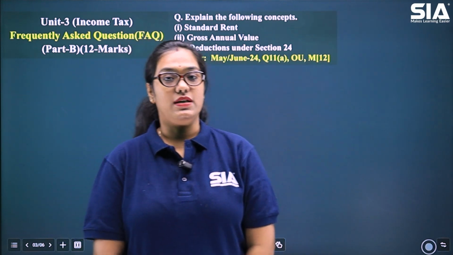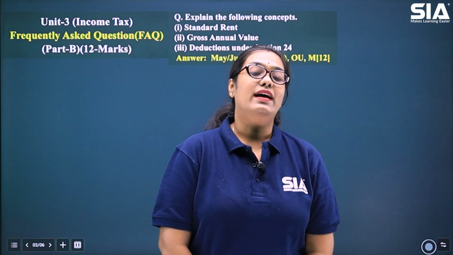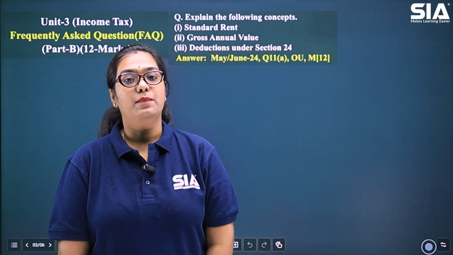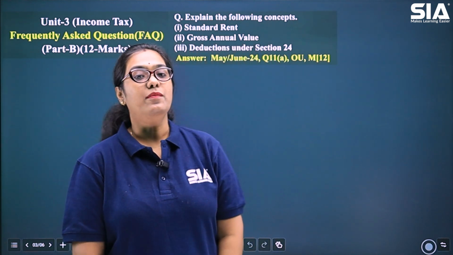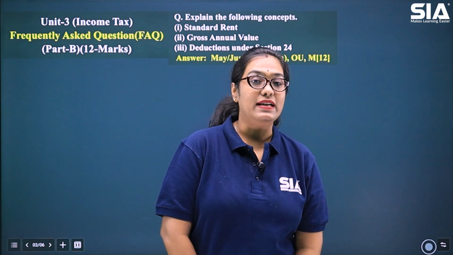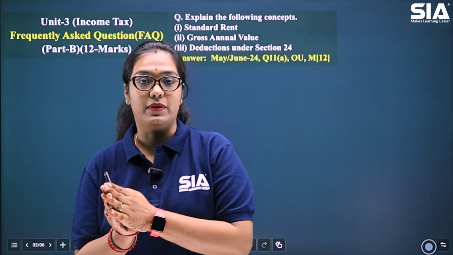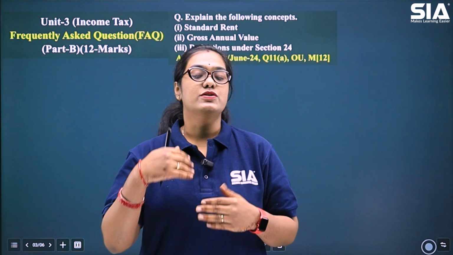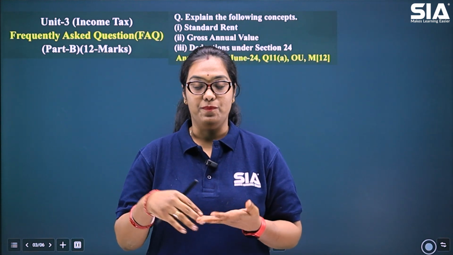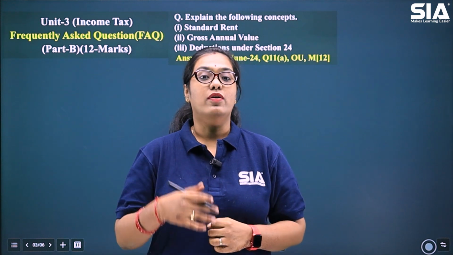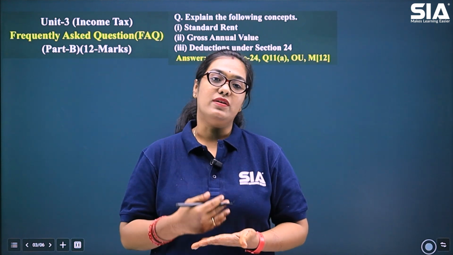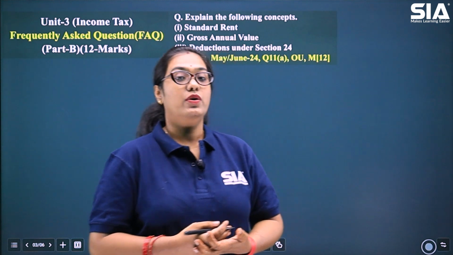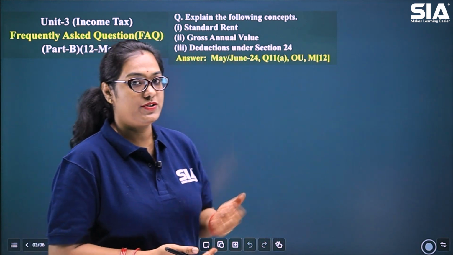Today we are going to see what is asked in your 11th bit of your part B. That is, the 11th bit of your part B is completely dedicated to income from house property. Any questions related to income from house property will either be asked as your 11A or 11B question. Now sometimes you have a problem asked, sometimes we have theory questions asked. Today we are going to discuss one of the theory questions here.